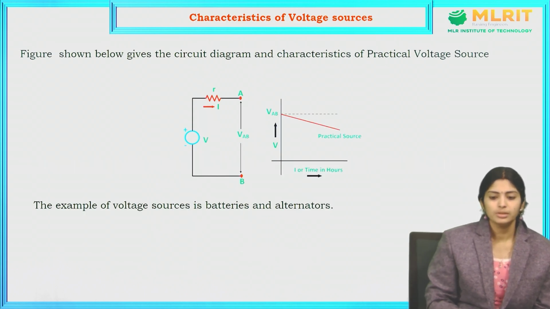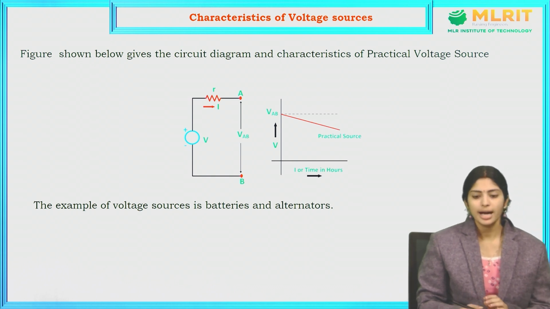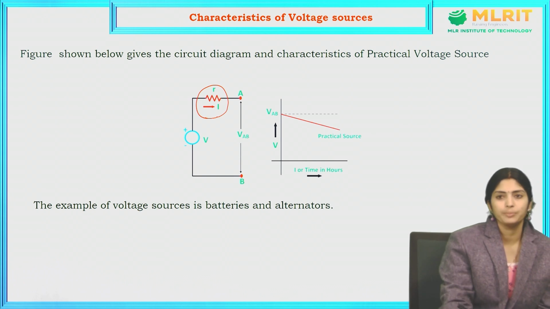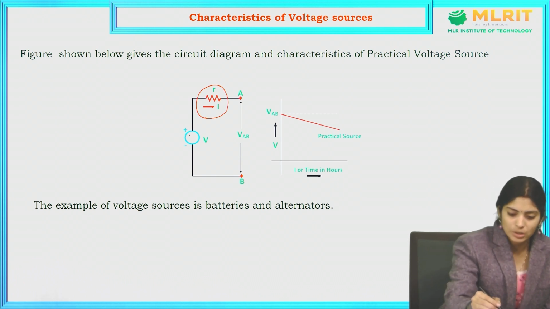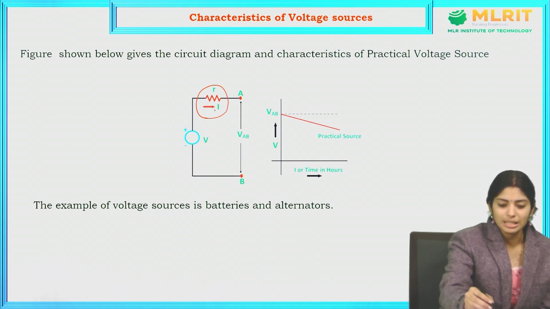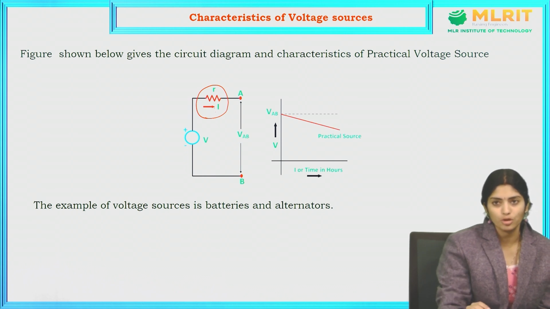Coming to the practical voltage sources. In practical voltage sources, as I told you, there will be some amount of resistance in the circuit. For the same ideal source which I had considered before, there will be some amount of resistance in the circuit. Because of this resistance, there will be some amount of voltage drop in the circuit.